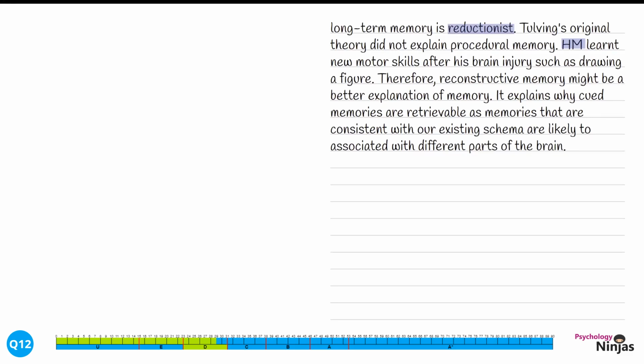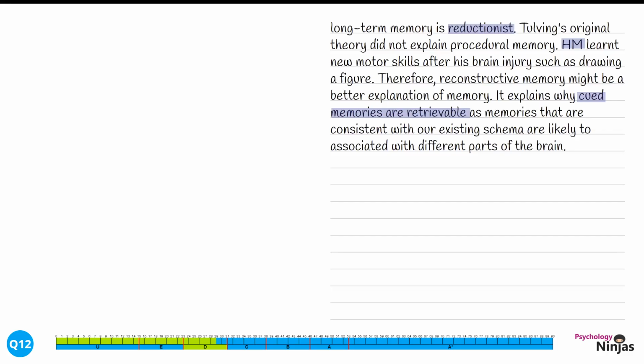Whenever we introduce a different theory, it's really important that we say why this theory is better, that this explains cued memories being retrievable, which we've already made reference to when we talked about the cued nature of episodic and semantic memory that wasn't addressed by Tulving's theory.